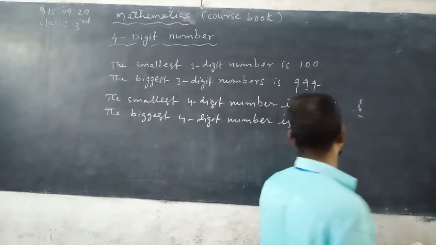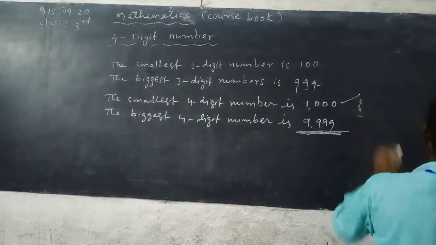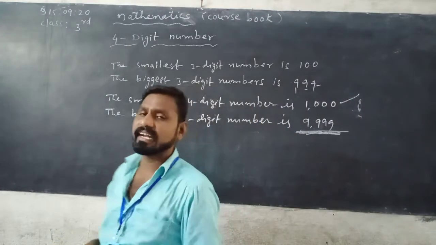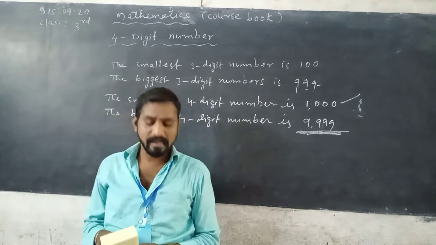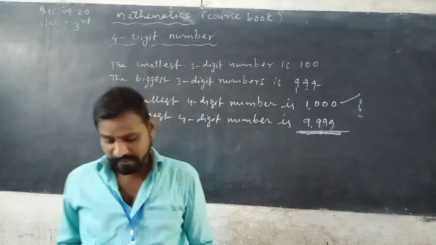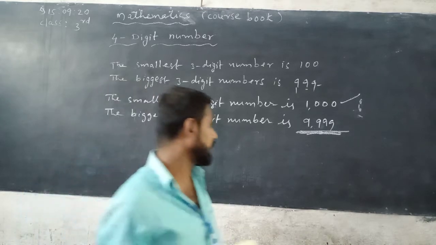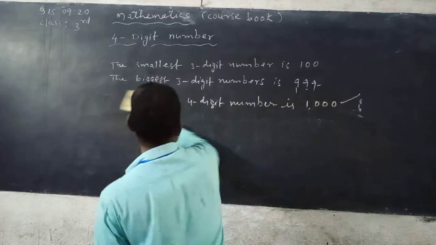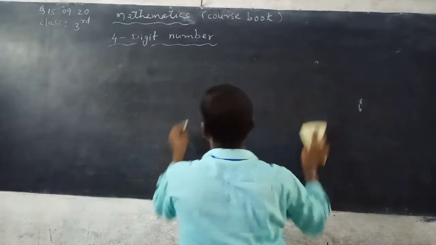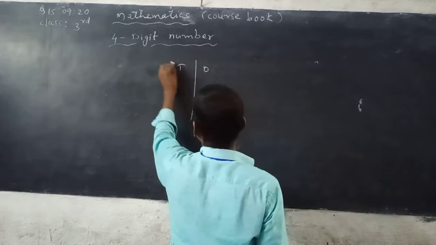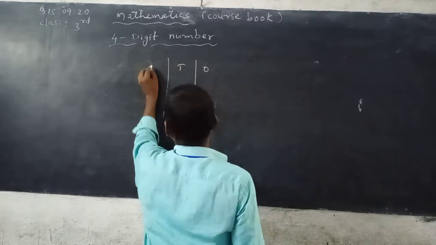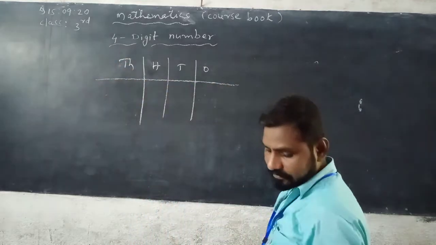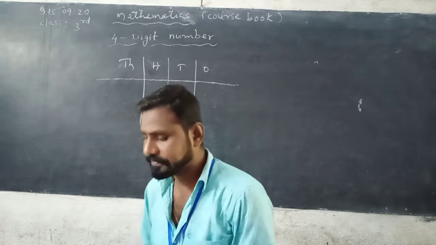Up to 9999, these are the 4-digit numbers. But 1000 is the smallest 4-digit number and 9999 is the largest 4-digit number. So you can write their place values. For example, here: ones place, tens place, hundreds place, thousands place. See page number 19.